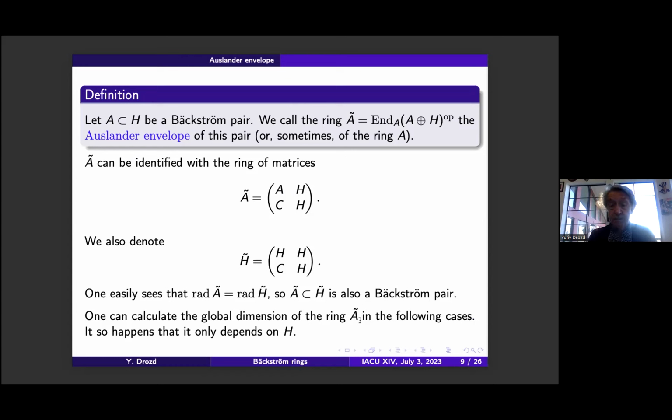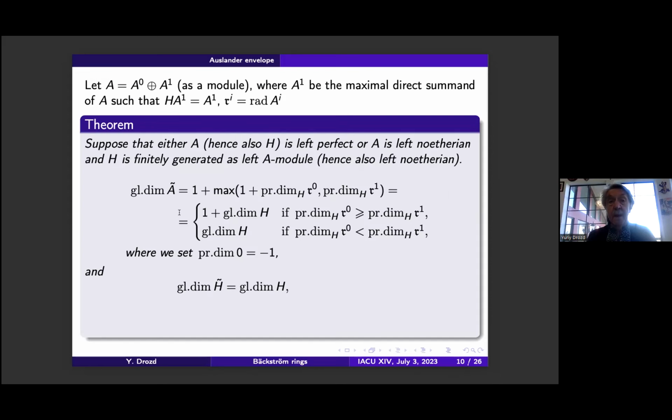It so happens that it mainly depends on the ring H. So first decompose A into a direct sum of modules A0 and A1 such that A1 is the maximal direct summand such that HA1 equals A1. It can be empty, of course, or zero.